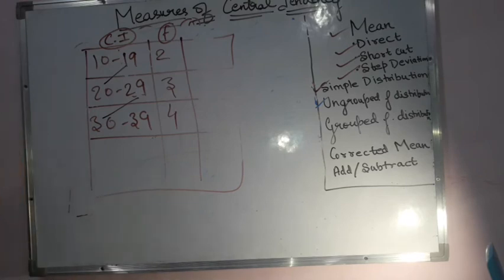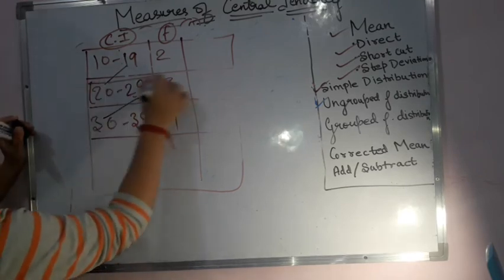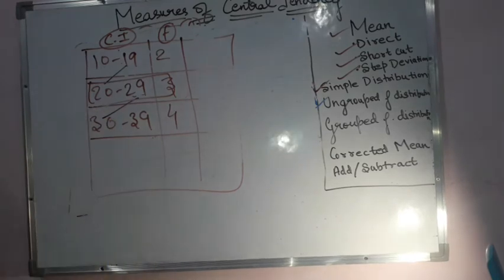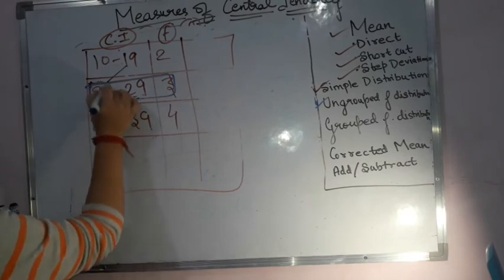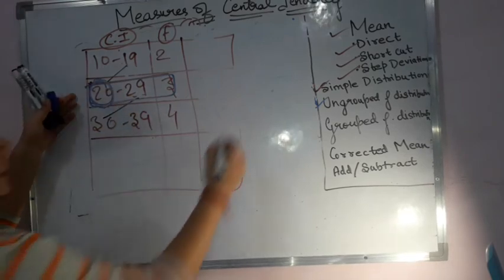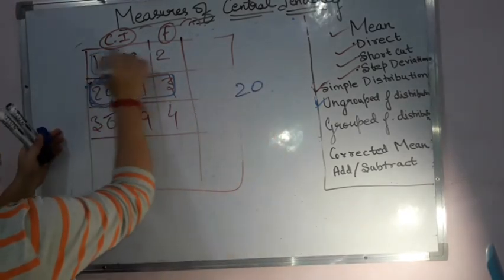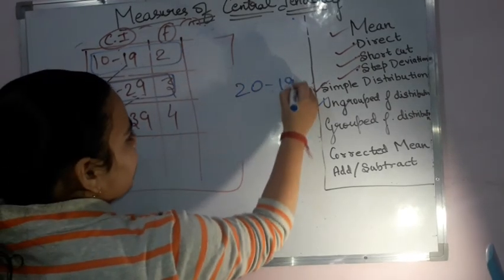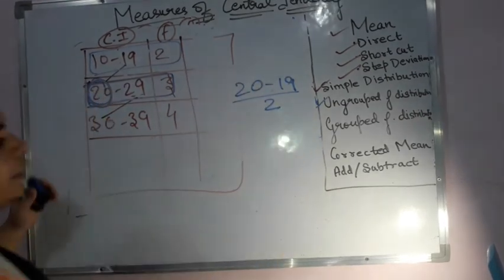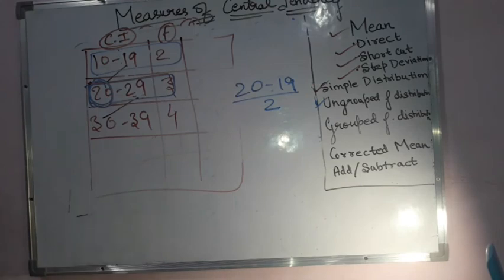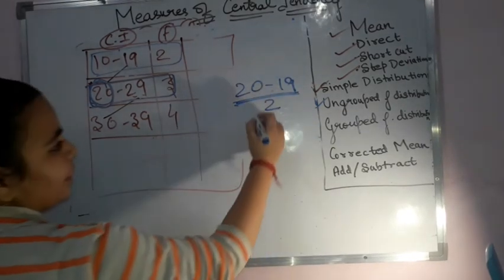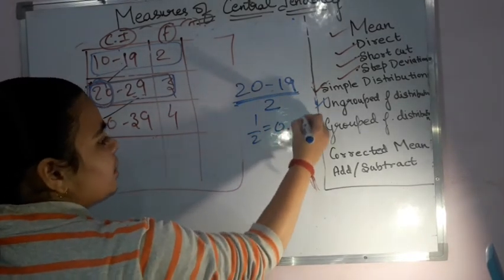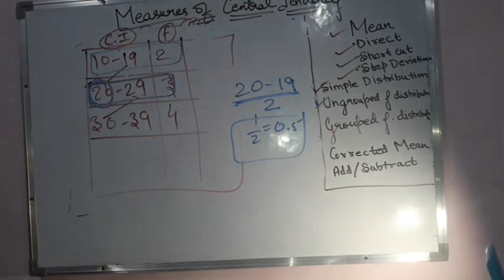So in this case, the succeeding class is the second one. I take the lower limit, that means 20, minus the upper limit from the first class, that is 19, and dividing by 2. Okay, this is not the class size, sorry. I am getting 1 by 2 and that is 0.5. Generally you will get 0.5.